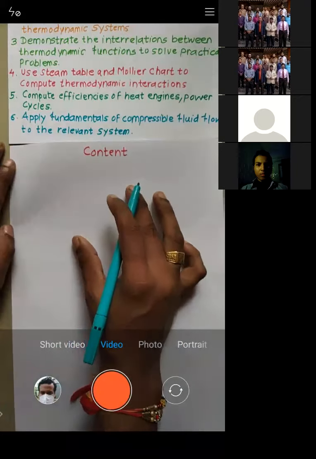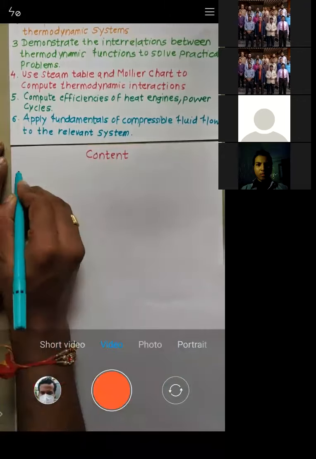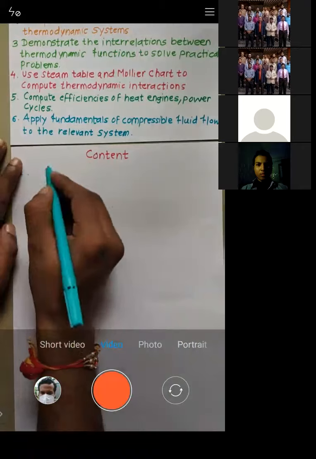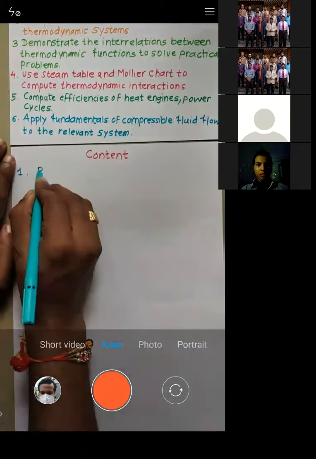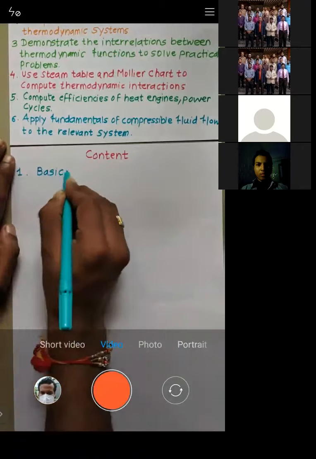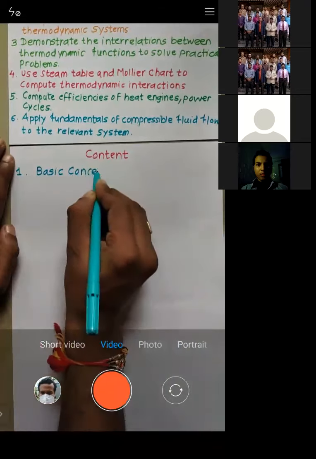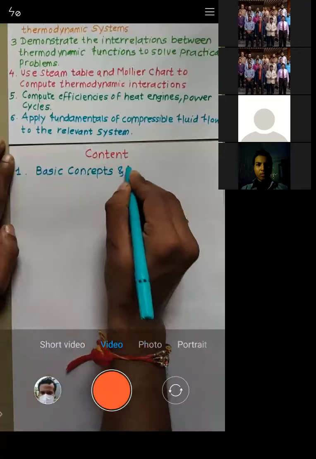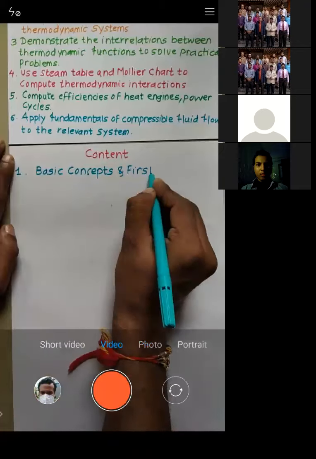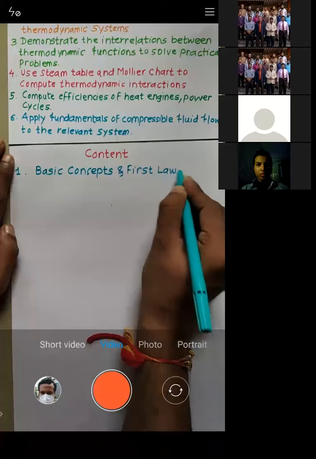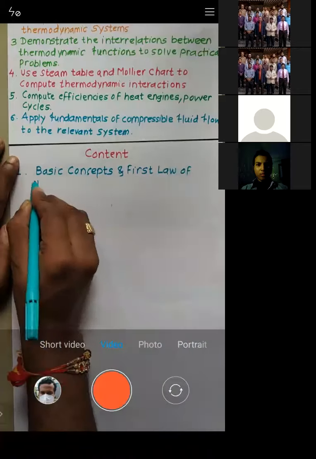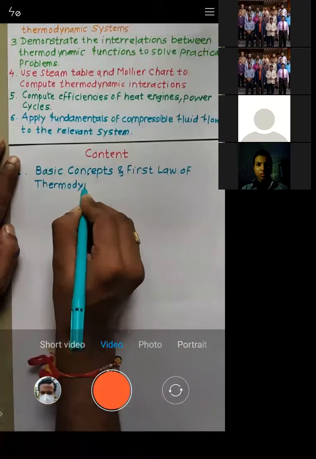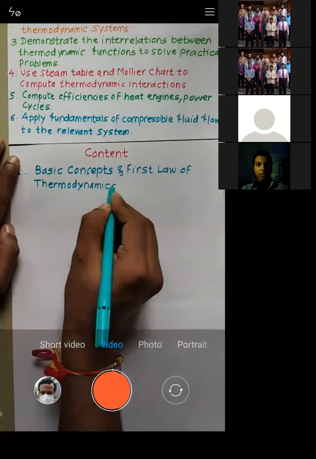Okay, so I'll first brief you on the content. If you talk about the first module, we have two chapters: basic concepts and first law of thermodynamics. That is what is expected in the first module.